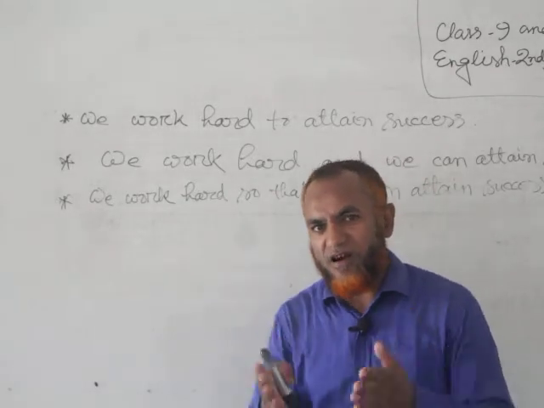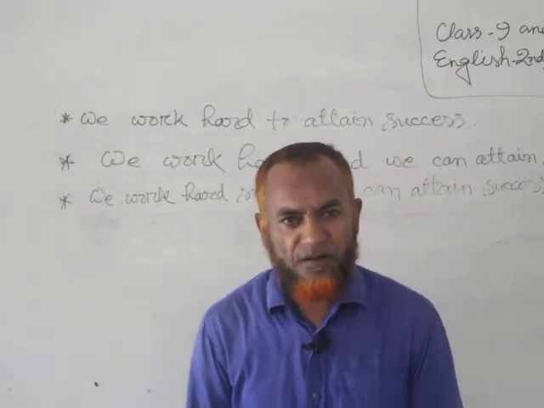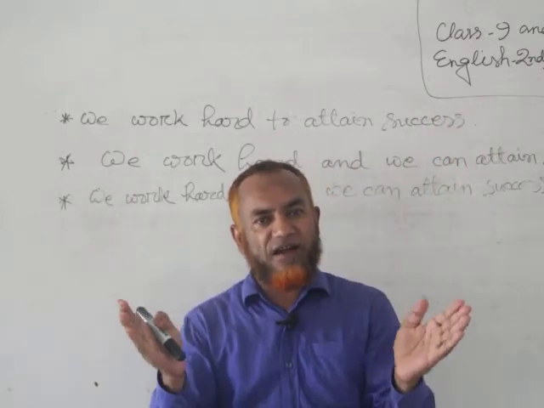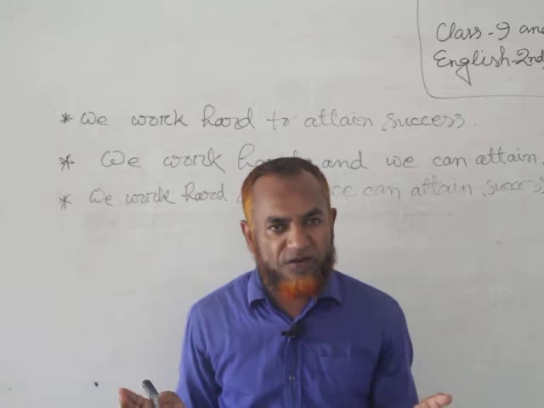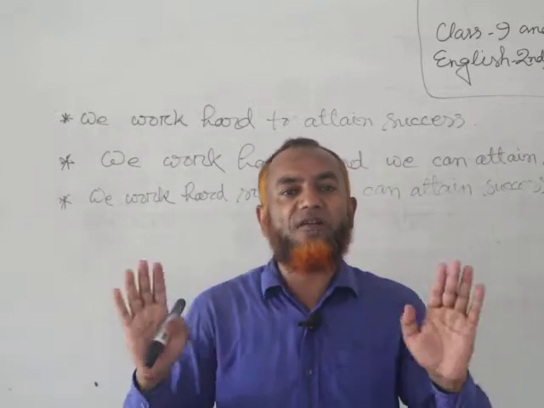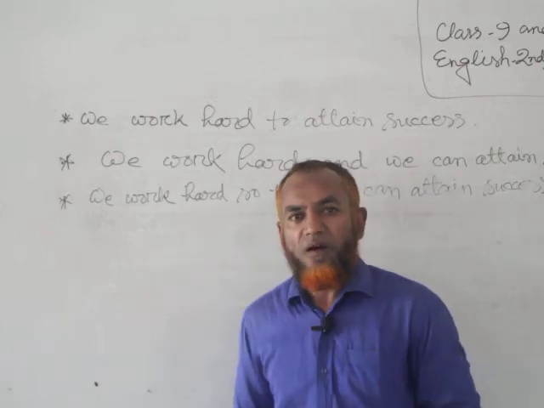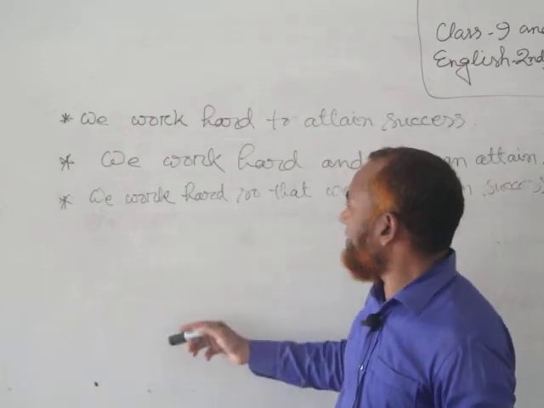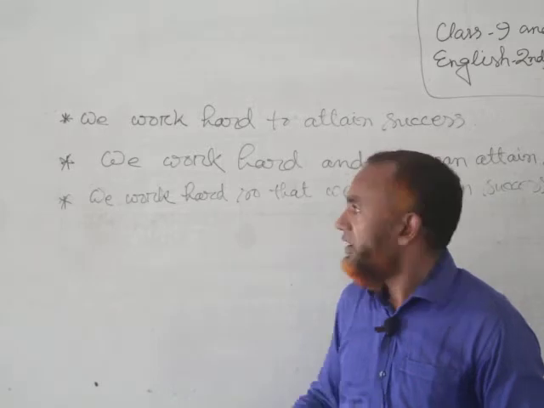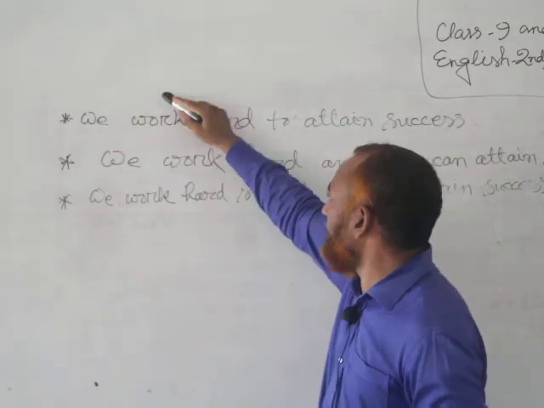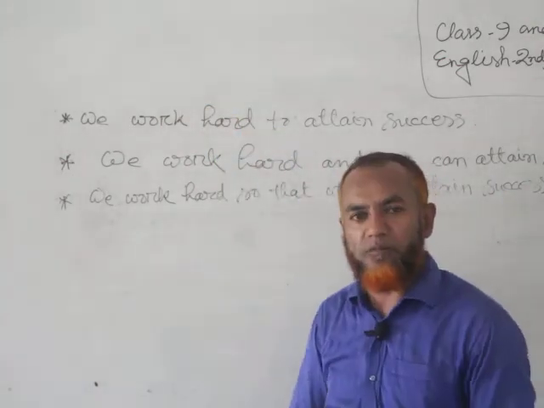Anyway, let's get started with our lesson. In our day-to-day life, while using any sentence of any language, we find different types of sentences structurally. For example, there are three sentences here. In the first sentence, we find one subject and only one finite verb.